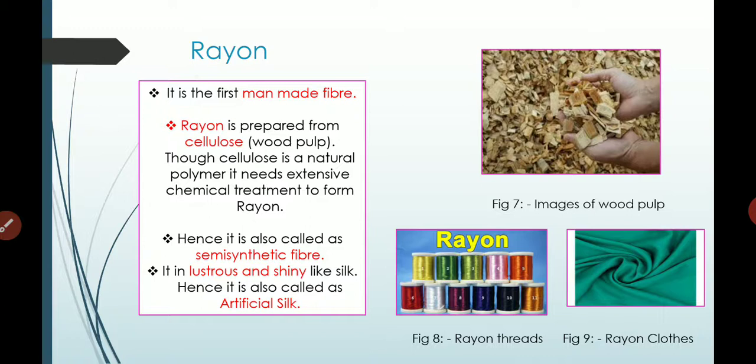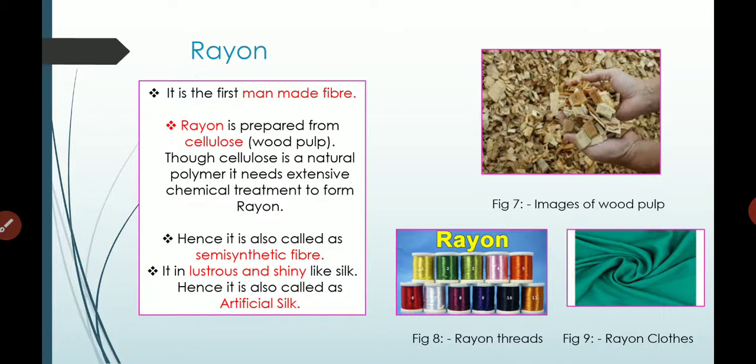So the basic material to make rayon is a natural fiber, and it is made by human beings in the laboratory. After a lot of chemical treatment it is made.